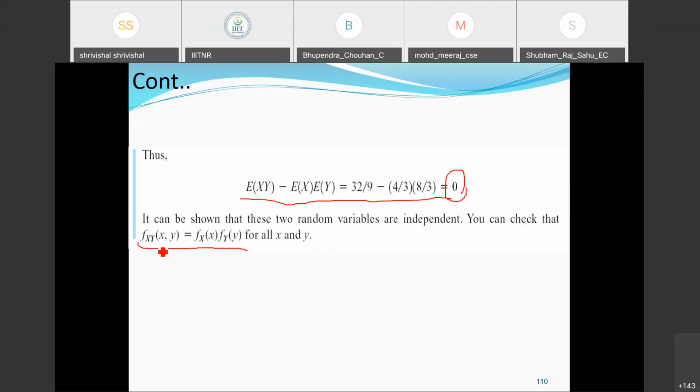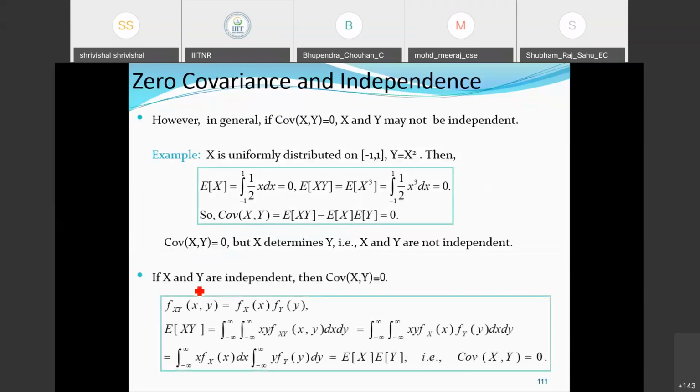Here f(x,y) represents the joint density function, and fx(x), fy(y) represent the single density functions. This corresponds to independent events, which we have discussed earlier.